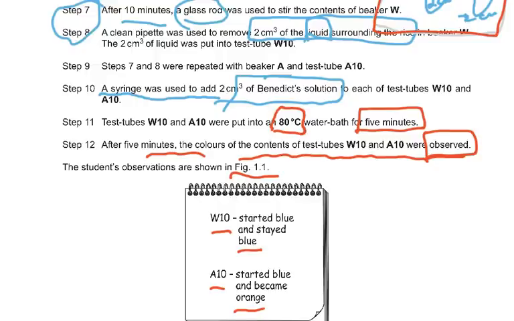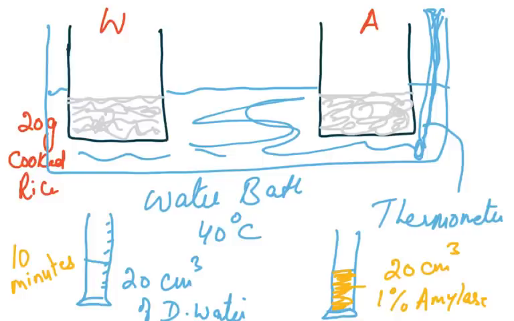Right? Now, please remember that you should do this just like as I have told you. Now I will do this again in this diagram. I made that on top of that, but now I do it separately. Two small beakers were prepared. Each beaker contained 20 grams of cooked rice. One beaker was labeled W and one beaker was labeled A. So you can see this here and here. Both of the beakers are put into a 40 degrees Celsius water bath.